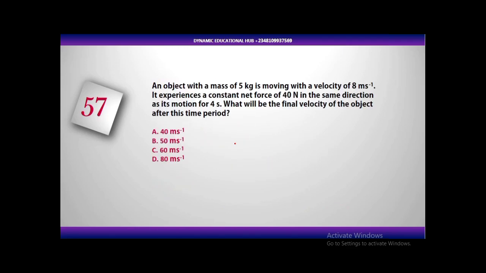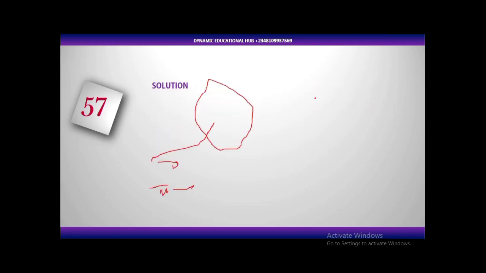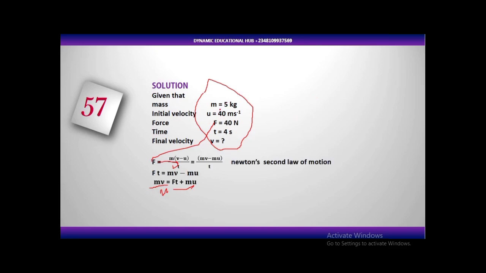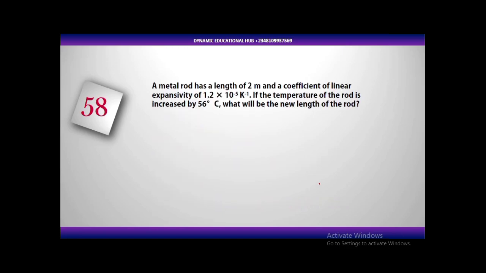Let's go back to the question to confirm that. So in the question, our initial velocity is 8. Sorry about that. So the solution is correct. The initial velocity here is supposed to be 8. So the solution is correct: 40 times 4 divided by 5 plus 8. So 32 plus 8. Our answer will be 40 meter per second. Let's move to the next question.